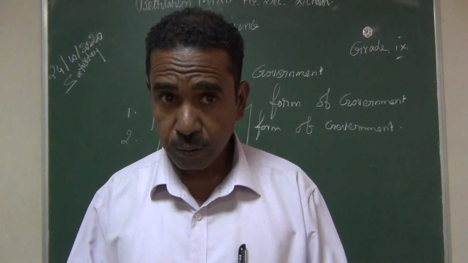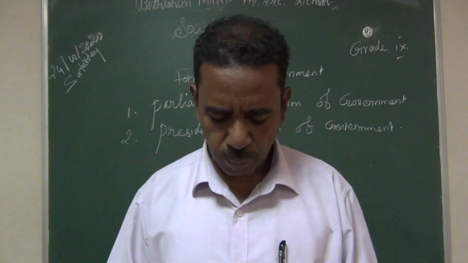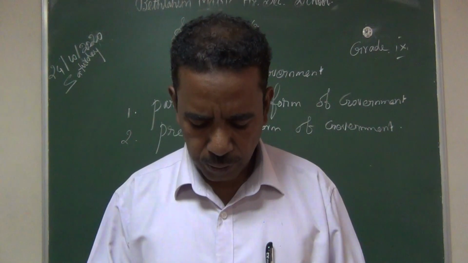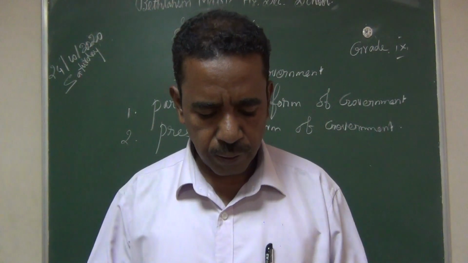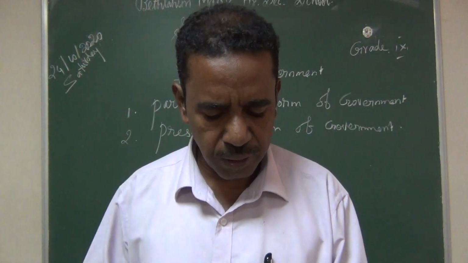Six points you have to mark. Then write down the differences between unitary and federal form of government. We already marked that distinguished answer, the same answer for this question also.